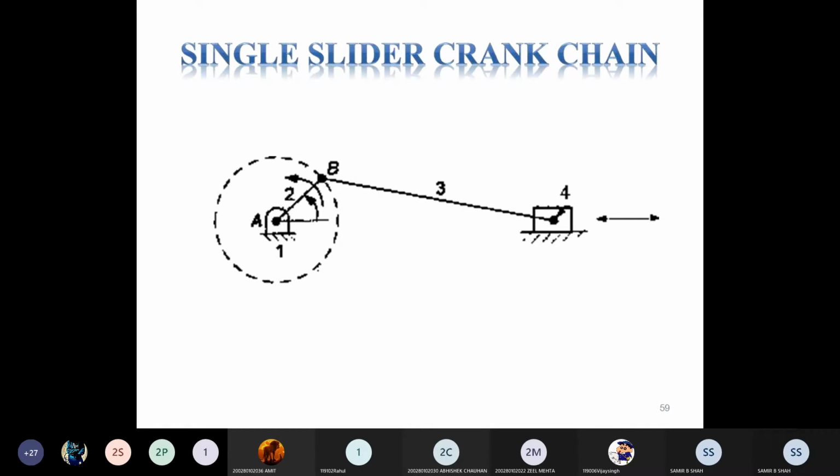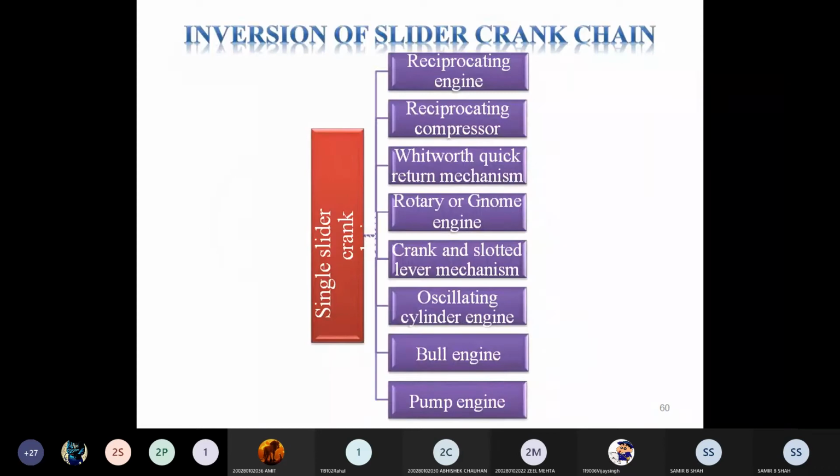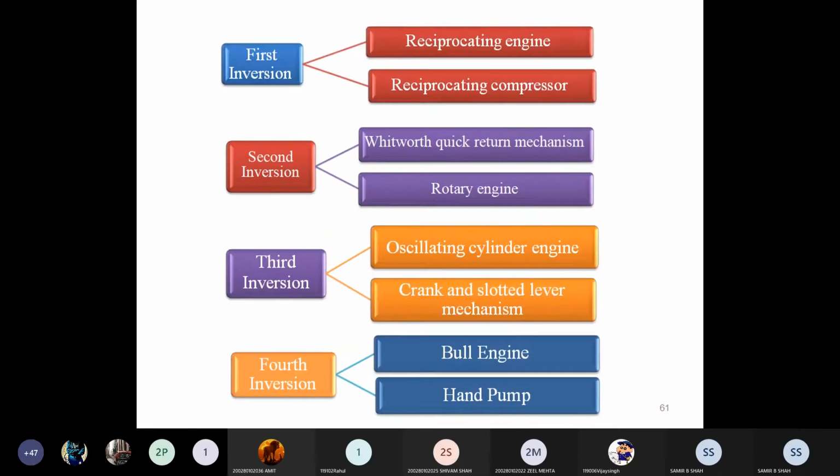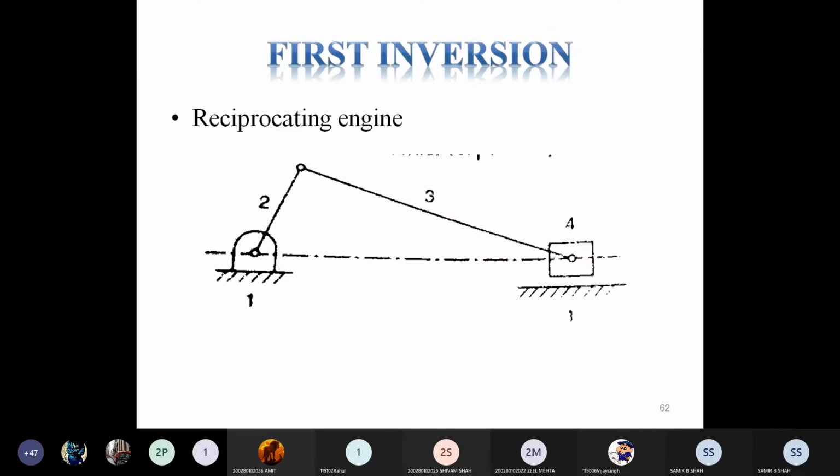After that, we will proceed to the single slider crank mechanism inversion. It may be divided into reciprocating engine inversion, reciprocating compressor, Whitworth quick return motion mechanism, rotary engine, crank and slotted lever mechanism, oscillating cylinder, bull engine, and pump engine. Based on that, it may be divided into first, second, third, and fourth inversion, right? And we discussed each and every inversion with proper description in the previous lecture.